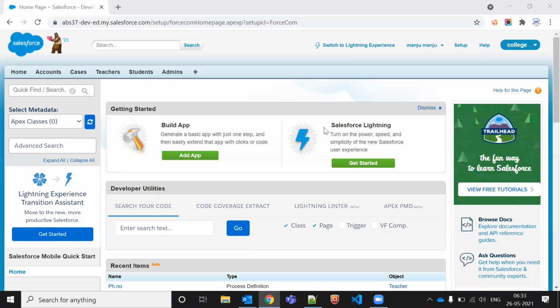So as I told you yesterday, we had two things. One is Salesforce Classic, one is Salesforce Lightning, and Salesforce admin, Salesforce development. So we have a few words here where we should take care. That is very important.